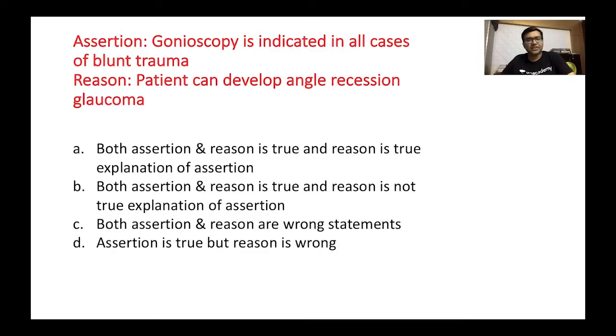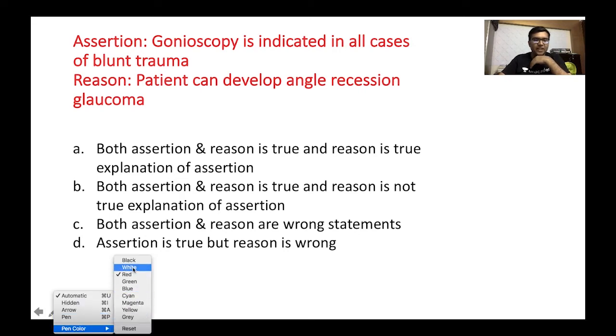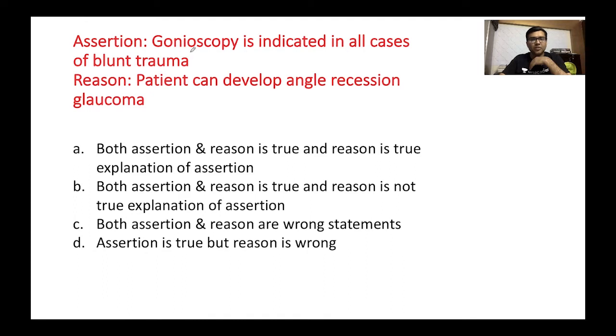Let's say the assertion is gonioscopy is indicated in all cases of blunt trauma, and the reason is patient can develop angle recession glaucoma. So your options are: both assertion and reason are true, and reason is the true explanation of assertion; both assertion and reason are true, but the reason is not the true explanation; both assertion and reason are wrong statements; or assertion is true but the reason is wrong. So here you see that we have asked a question in glaucoma.